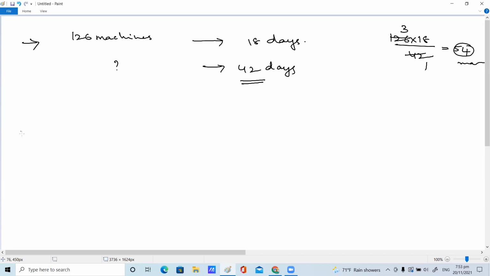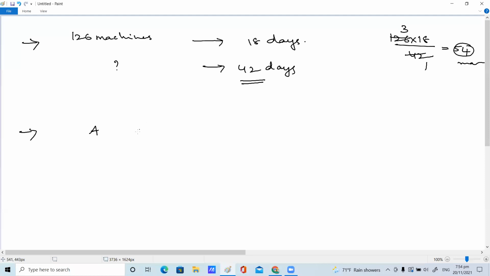These are a few examples. Not only this, we have some other examples from time and work and time and distance too. We will see that part of questions also, children. A man can do a piece of work in 2 days. This is a very interesting question. Or else you can take names like A, B.